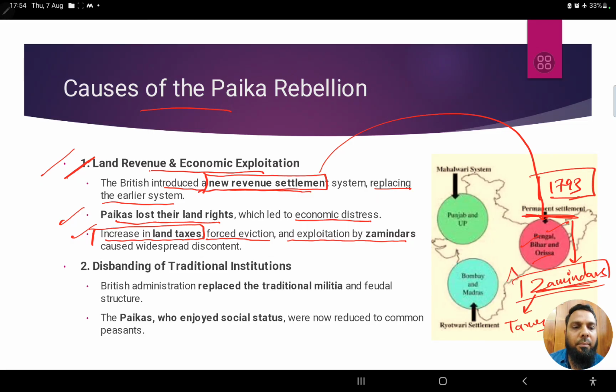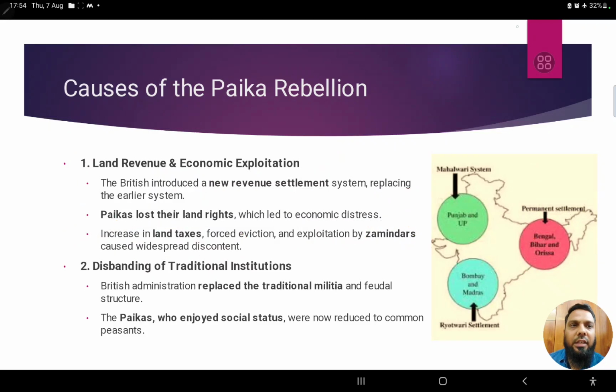So now the zamindar became powerful, and they started having some sort of autocracy. They started exploiting these Paikas, which caused widespread discontent. Just a decade and a half ago, they were considered high in society. They had their own respect. They were considered soldiers. They had their own land. But within a span of 15 years, the situation has completely changed. Now they are becoming landless peasants, and zamindars are exploiting them. So this was the major reason for the discontent.